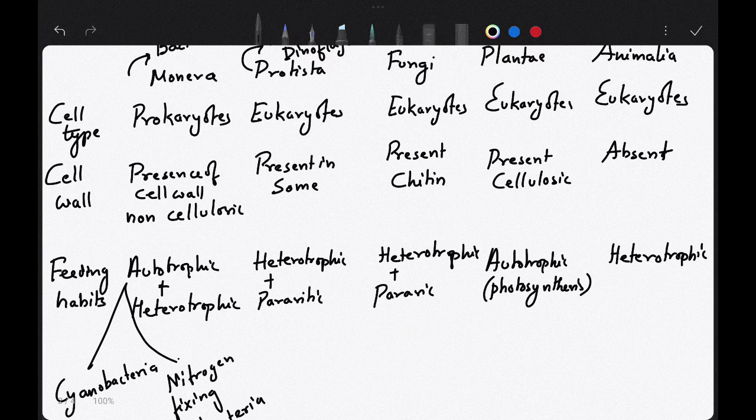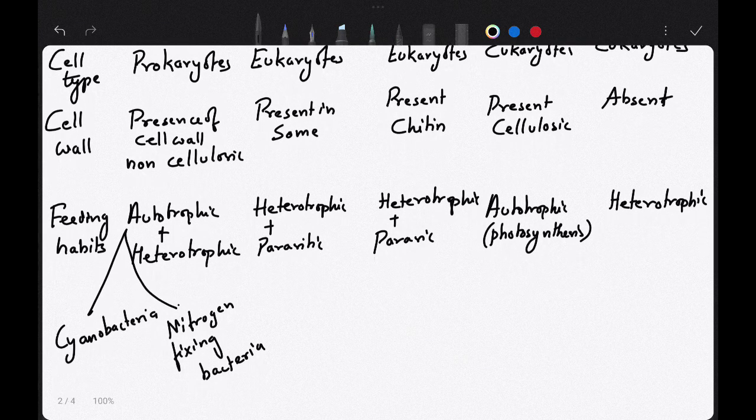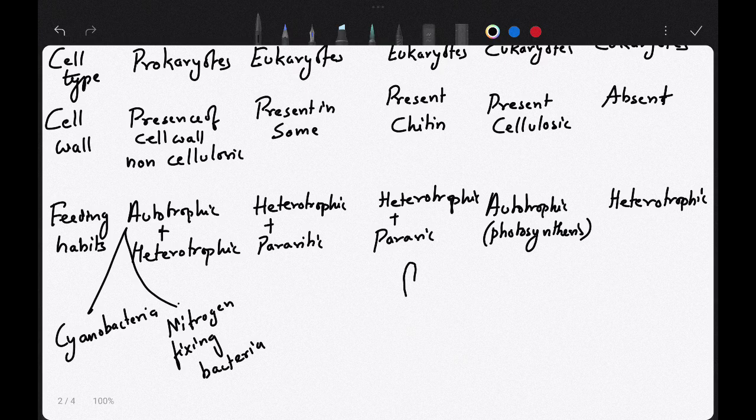Saprophytic means they will produce some chemicals on the dead and dissolved matter of organisms, and they will consume the nutrition from that organism. Suppose this is a fungus, it will grow on dead and decaying organism, produce some chemicals, dissolve this place and intake the nutrition. That is how saprophytic nutrition works.